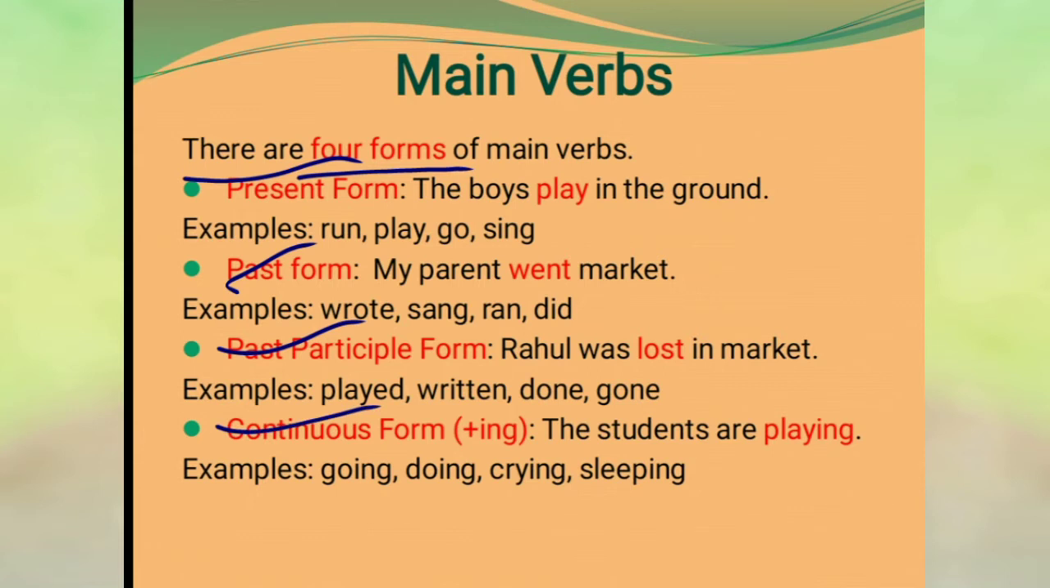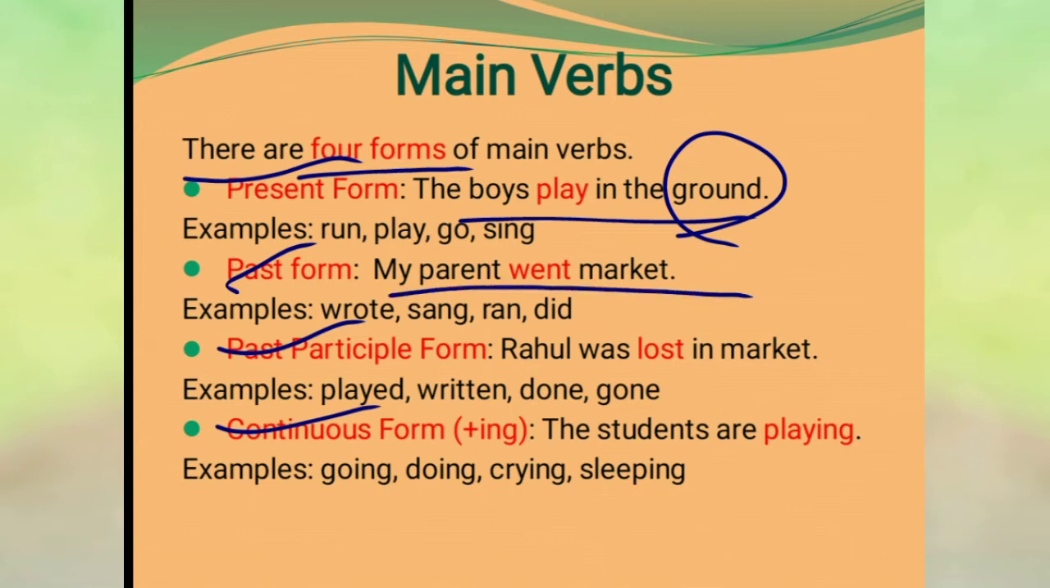In present form, the example: the boys play in the ground. And in past form: my parents went to market. Here went is the verb in past form. Past participle form: Rahul was lost in the market. Here the word lost is the verb in past participle form.